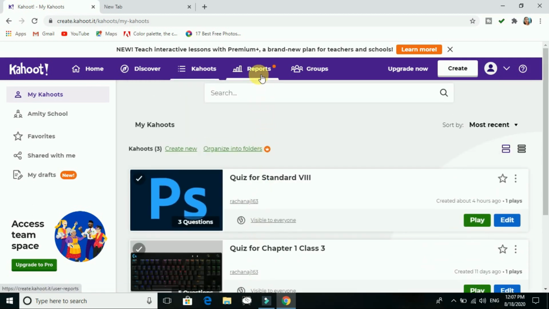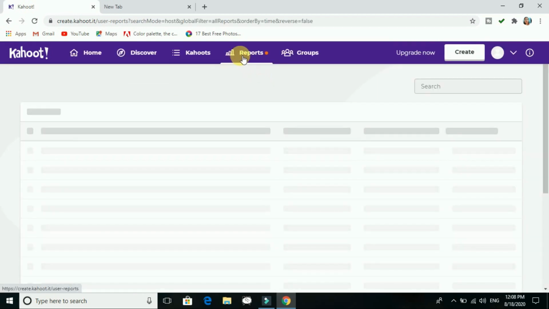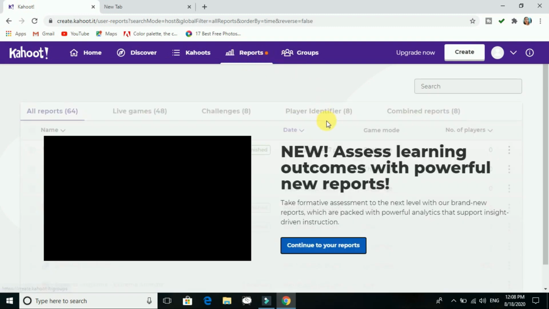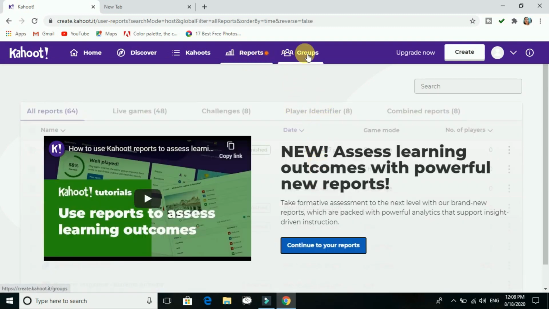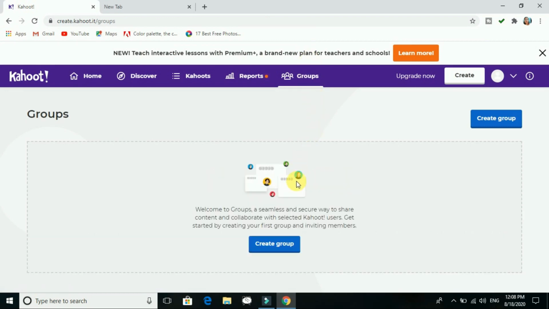Even you can see the report, like if you have assigned the quiz to the students or any of the participants, for that you can see the report over here. Next is group. Yes, you can create one group, like of your class or of any subject. If you want to make a group and send a quiz to them, yes, you can send it.